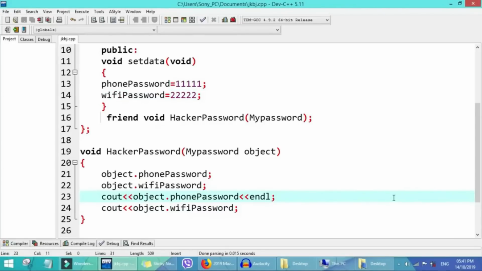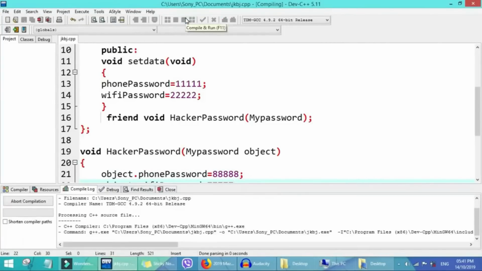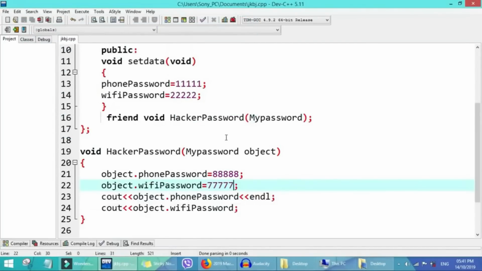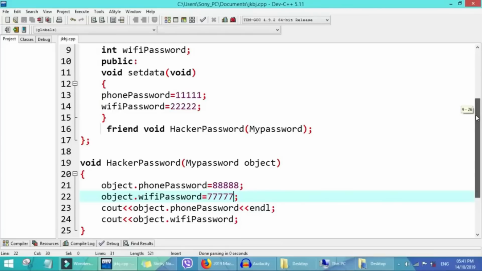Or more, assume the hacker puts, let's say, 88888, and wants to change the password of Mr. Toby to 77777. So if we run it like this, it will give us the new access of the hacker, the new thing the hacker gave, and it gives it to us.